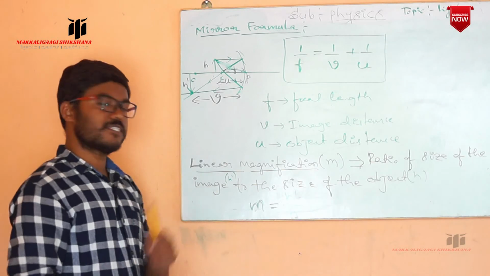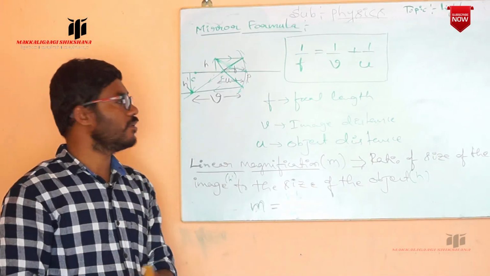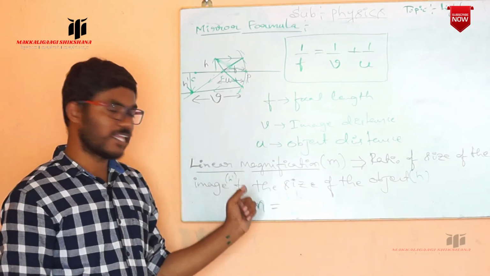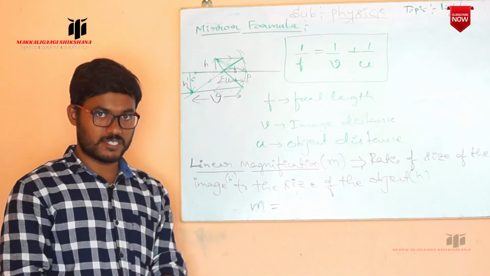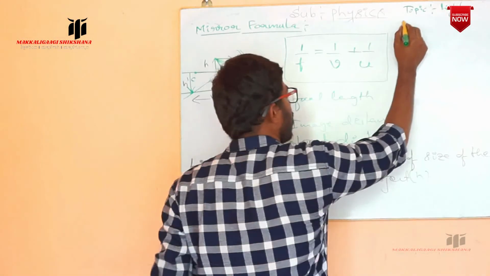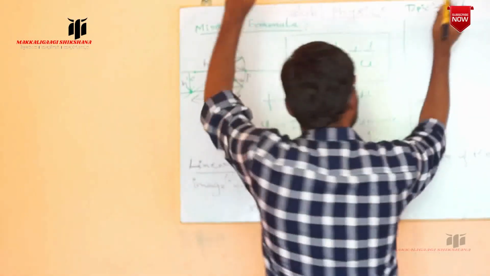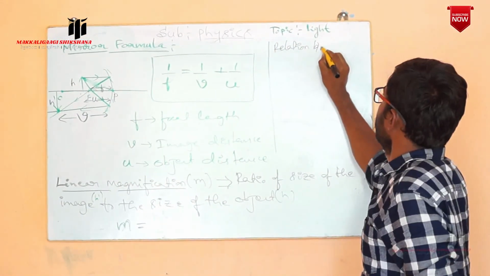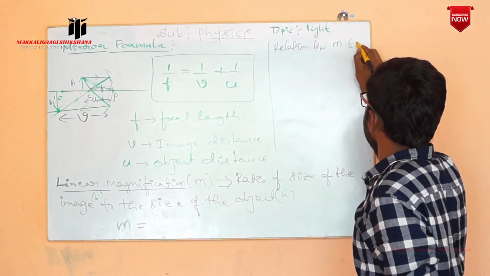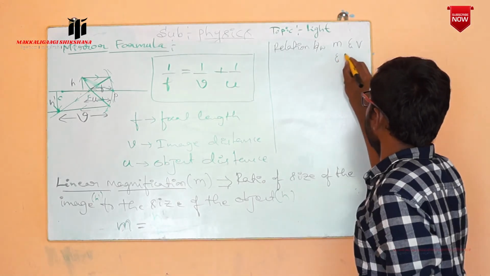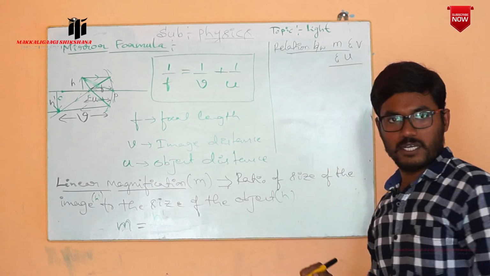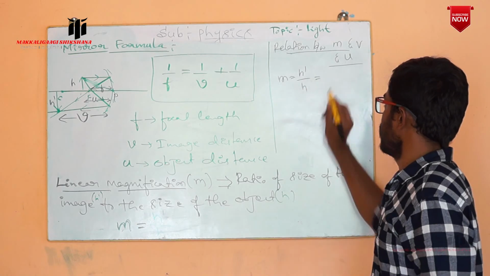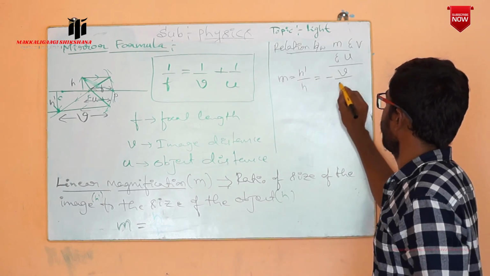Observe carefully, this magnification is related to the image distance v and object distance u. How is magnification related to the image distance and object distance? The relation between the magnification m and image distance v and object distance u is m is equal to h prime by h is equal to minus v by u.